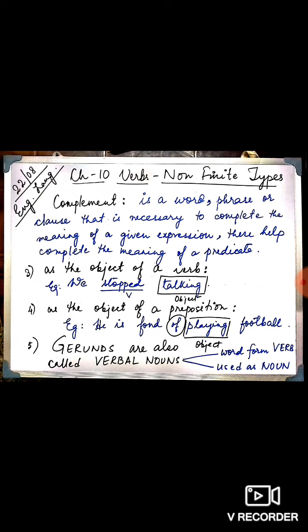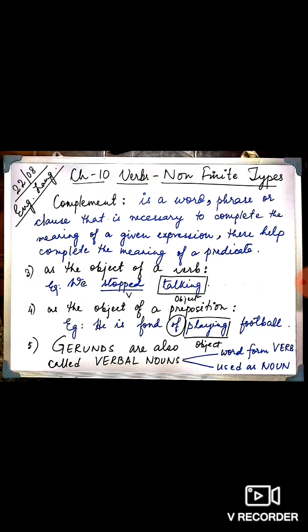The next point says as the object of a verb. Example, we stopped talking. A gerund may also be used as object of a verb in a sentence. We stopped what? We stopped talking. We is the subject here. Stopped is the verb here. What did we stop? We stopped talking.